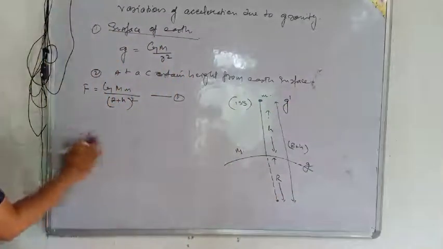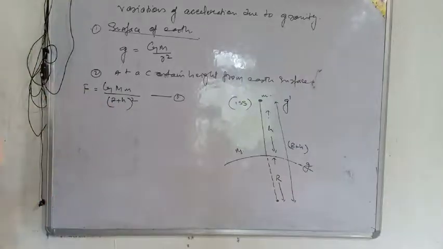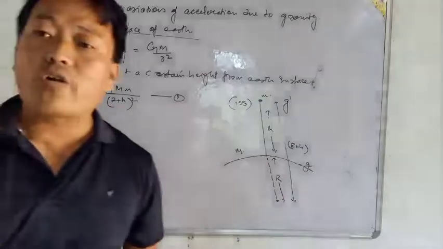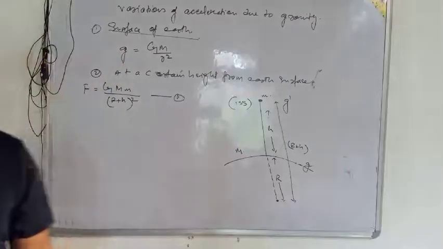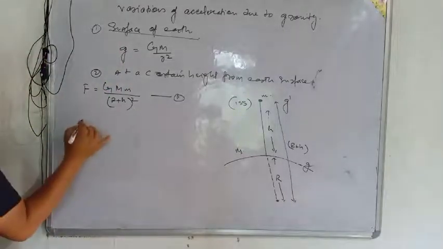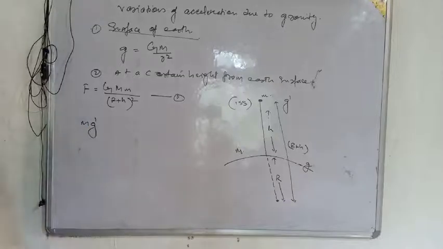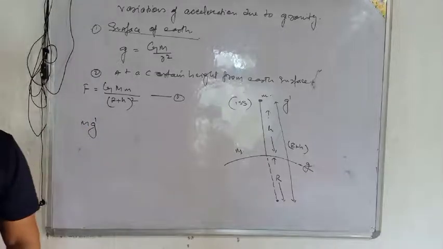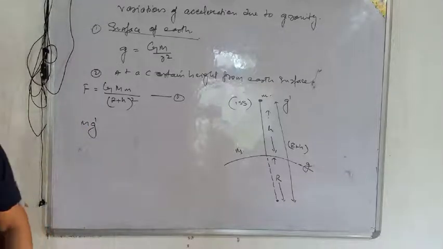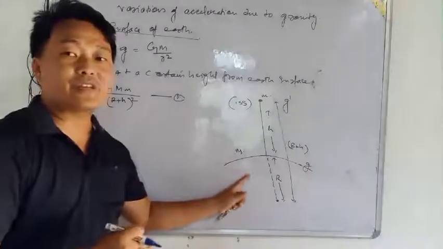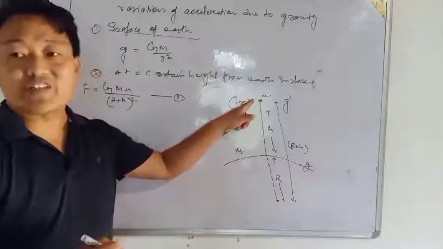Then force, from Newton's second law of motion, is equal to mass into acceleration. We have taken m g dash here, not mg, because g is on the surface and we are considering this point here.